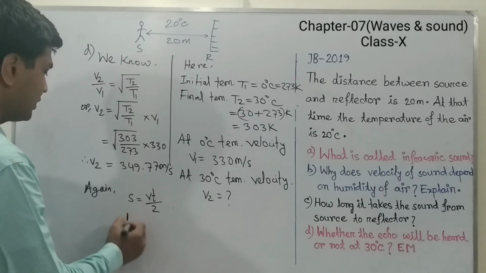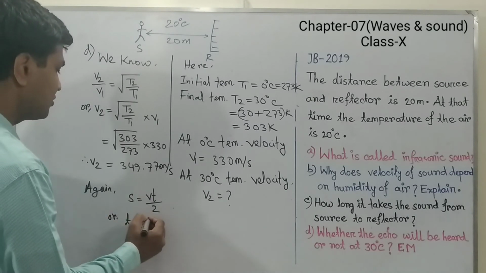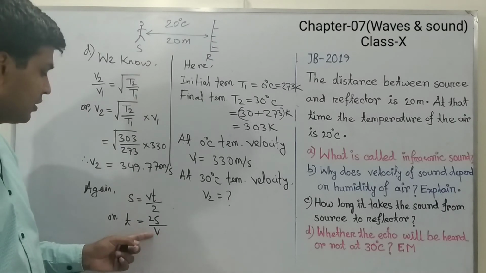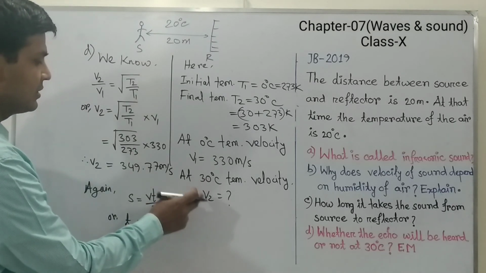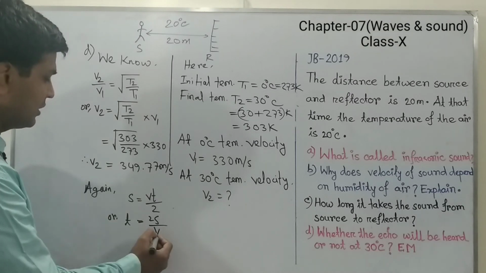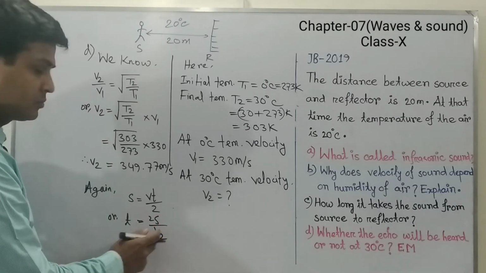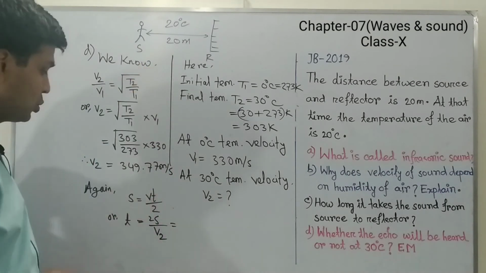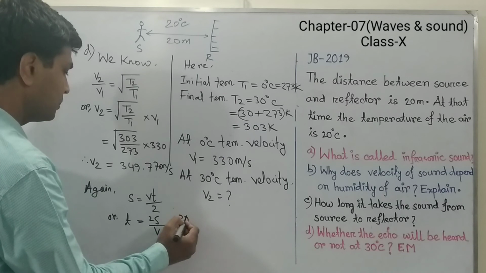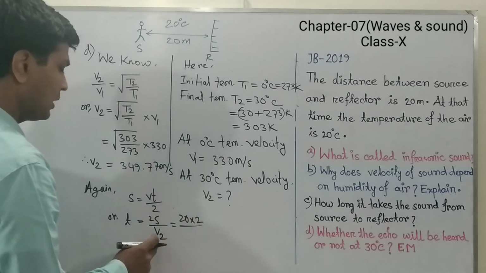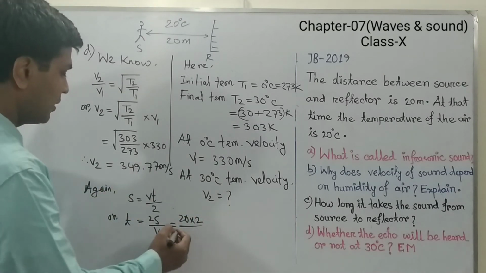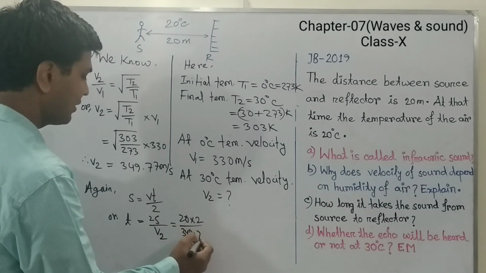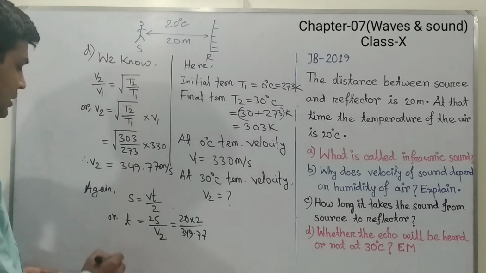If you want to calculate the value of t, then we can write t equals 2S by V. Here the velocity of sound at 30 degrees Celsius is V2, so we will consider the velocity as V2. Now if we put the value of S, which is given in the stem as 20 meter, and the velocity V2, which we have already calculated as 349.77, then the time will be